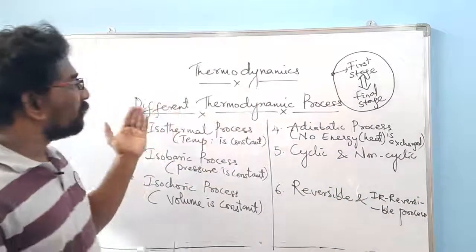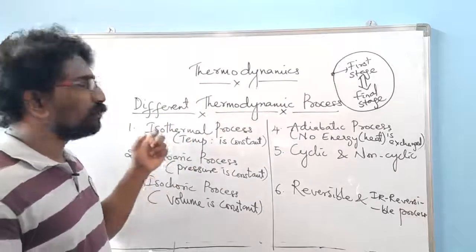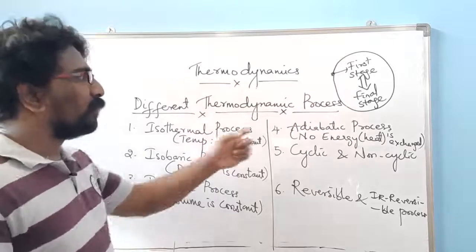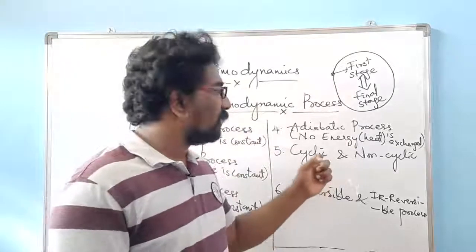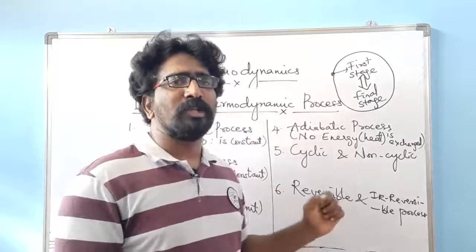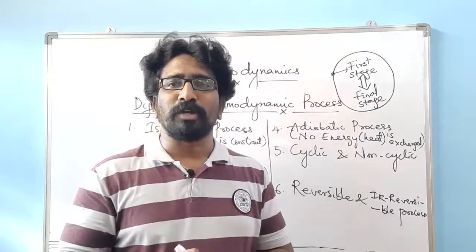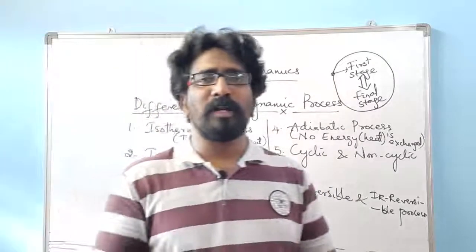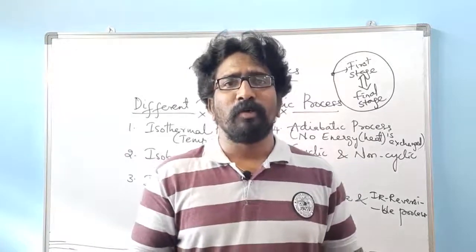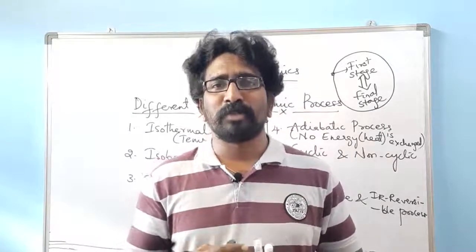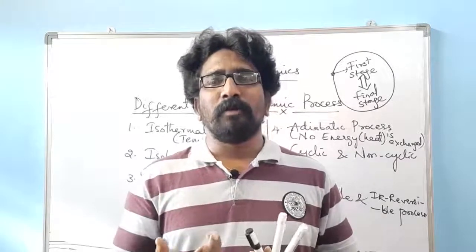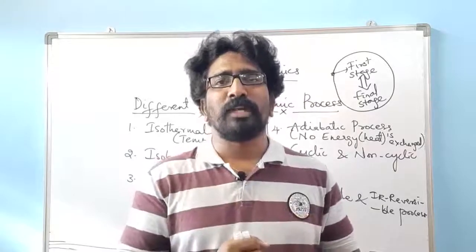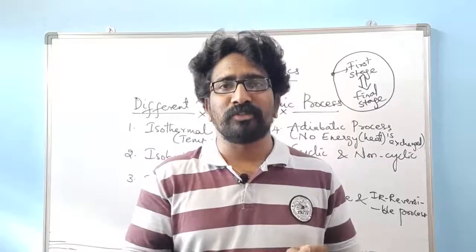So the different types of thermodynamic process are: first, isothermal process; second, isobaric process; third, isochoric process; fourth, adiabatic process; fifth, cyclic and non-cyclic process; sixth, reversible and irreversible process. I hope you all have understood what is meant by thermodynamics, what is meant by a thermodynamic system, what the different types of thermodynamic process are, and how different types of thermodynamic systems are to be considered. So this is for today's lecture. I hope you understood.